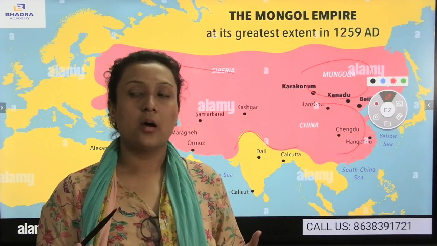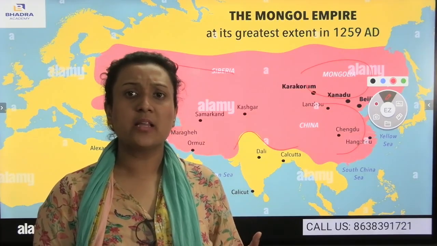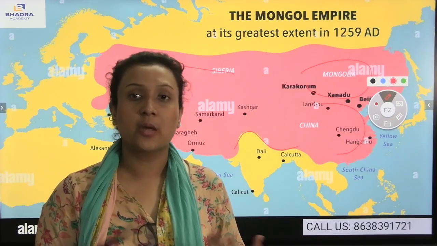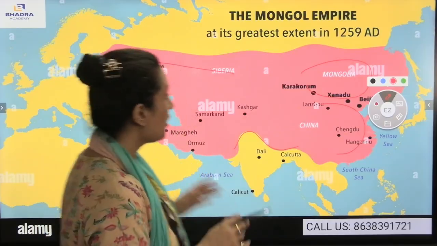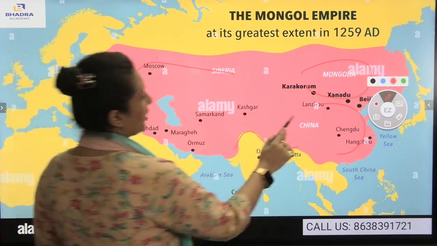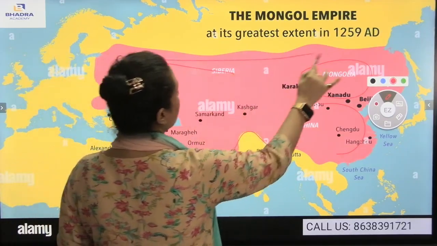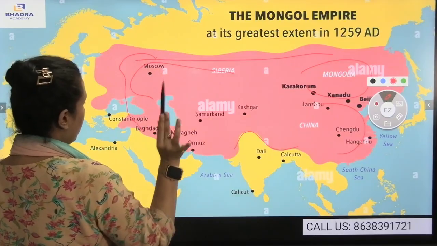Second comes the British Empire. I think the first comes the Chandragupta Empire. Maybe I'm not sure, the Chandragupta Empire may come second, but third comes the Mongolian Empire. You see how much they annexed. They annexed China, the northern parts of India, the whole of Russia, and some of the western parts of Europe also.